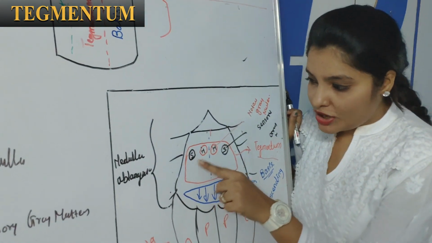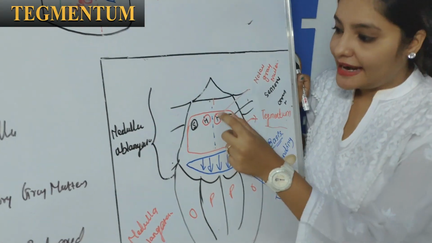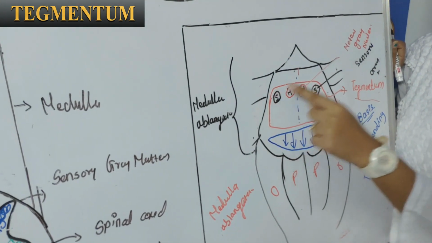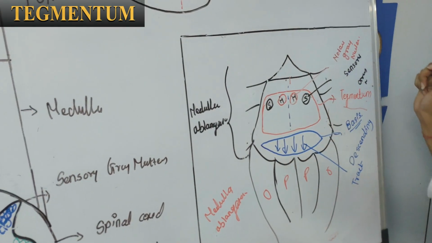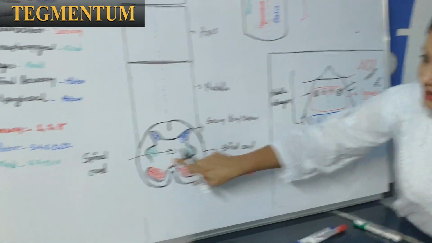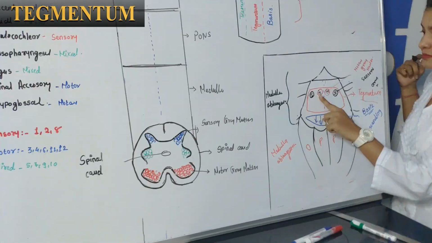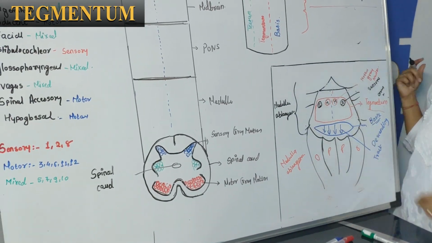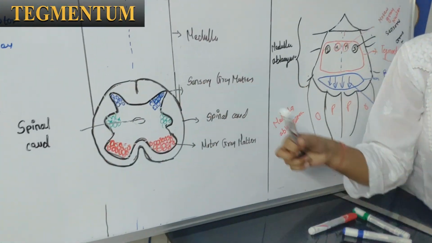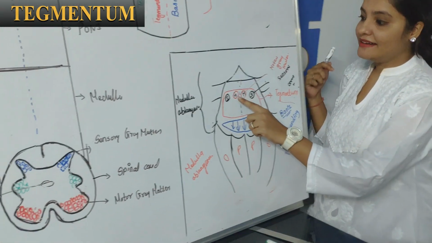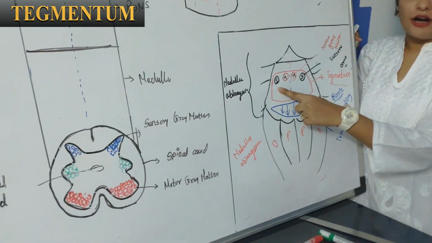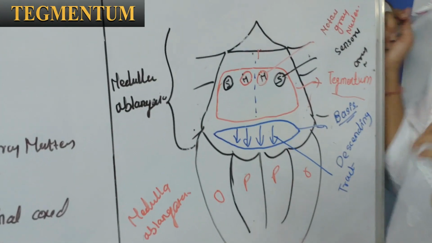It will be broken down into small pieces and they are so well defined that the medial pieces are called motor gray nuclei and the lateral pieces are called sensory gray nuclei. So the anterior part of the gray column will be broken down and form the medial gray motor nuclei, and the posterior part of the gray column will be broken down into well-defined pieces and form the sensory gray nuclei in the tegmentum part of the medulla oblongata, pons and midbrain.